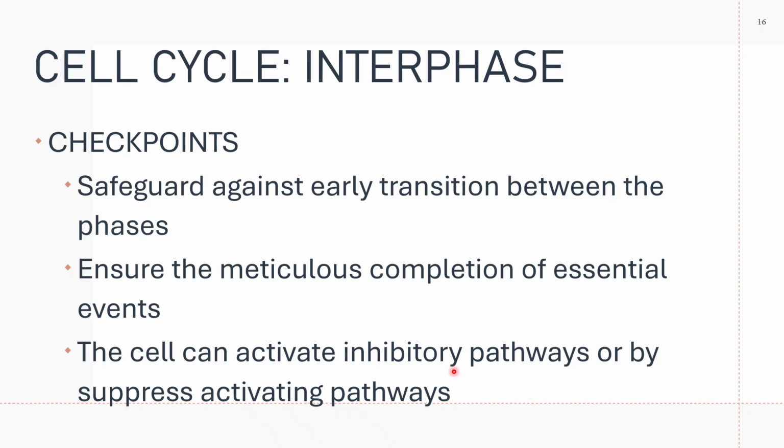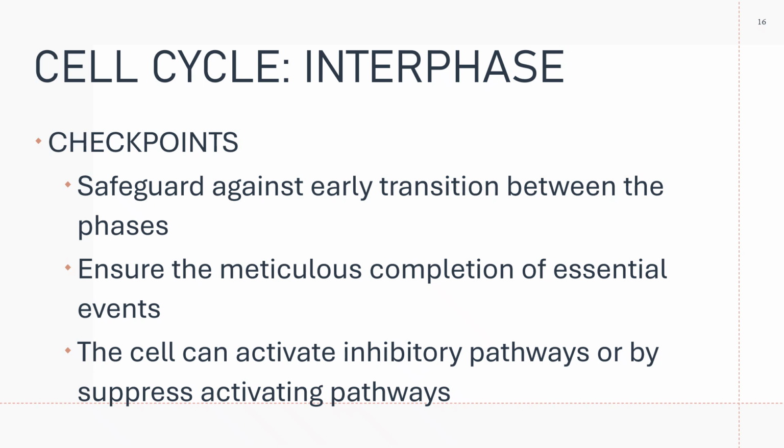The cell has checkpoints that can activate inhibitory pathways or suppress activating pathways. The cell accomplishes delays in progression through the cell cycle by activating inhibitory pathways or suppressing activating pathways accordingly. That is for your checkpoints.